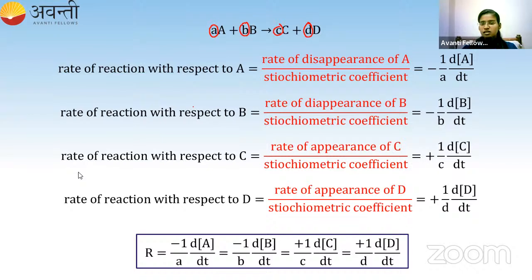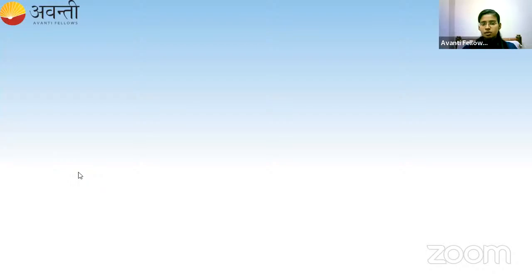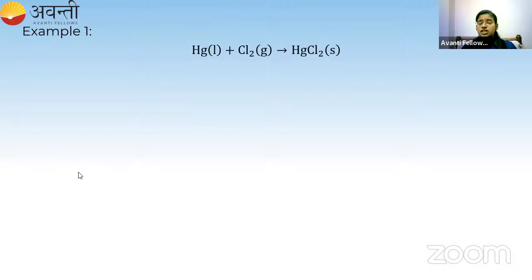Shall I go for the examples? Will you guys answer me if I give you some reactions? Okay, let us try with some examples. Example number 1 is Hg plus Cl2 giving HgCl2. How will you write the rate of the reaction? I'll do this one, and from the next example onwards, you guys try to do.